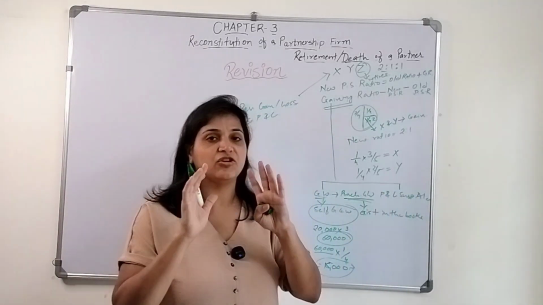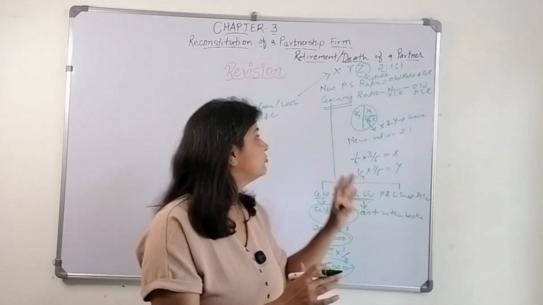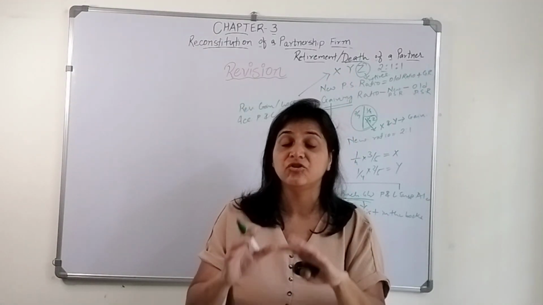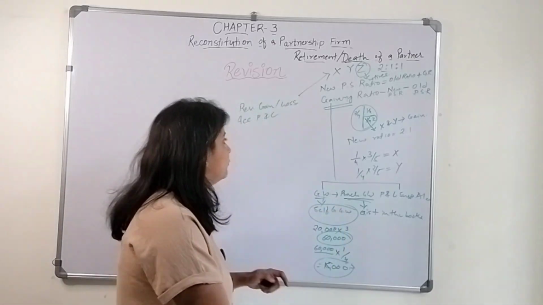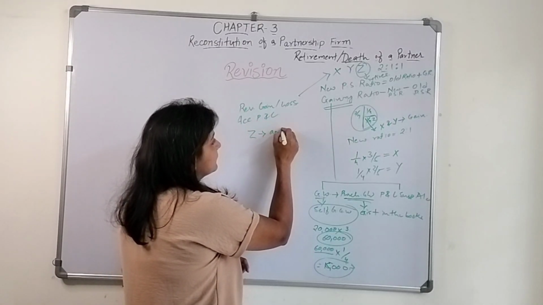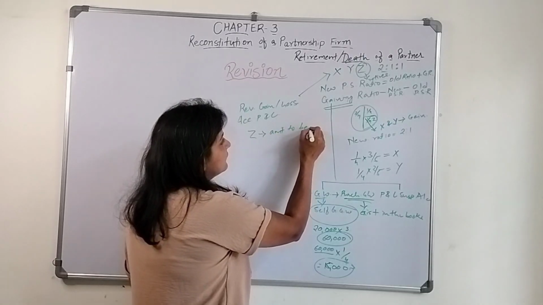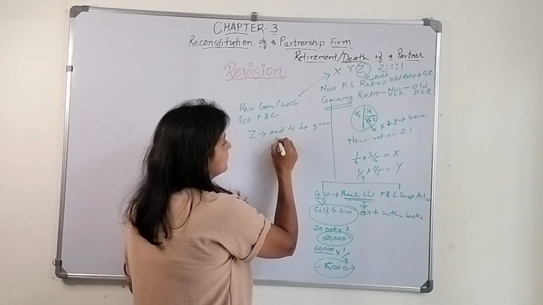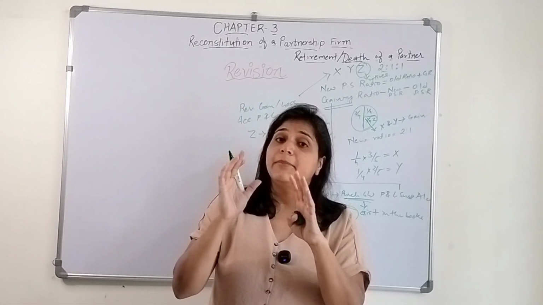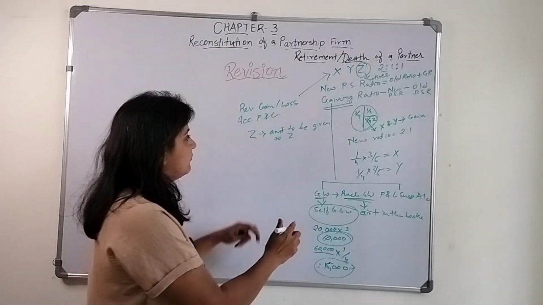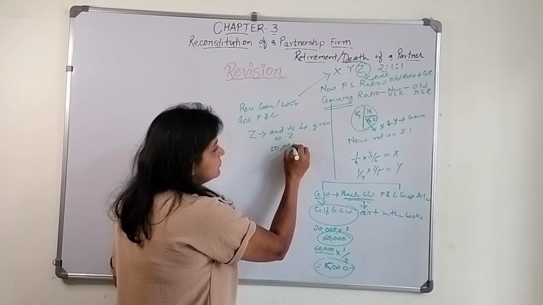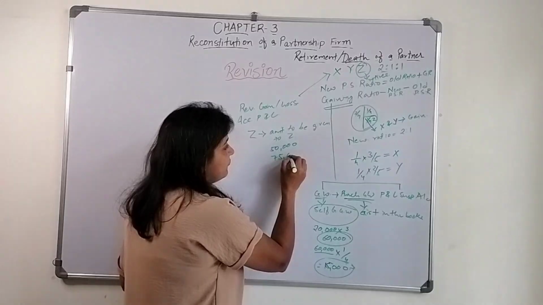Everything that exists in the books will be shared among the three partners in their old profit sharing ratio, and then we will get to know how much amount we need to give to Z. But let's say we are supposed to give 50,000 to Z, but we are giving 75,000.